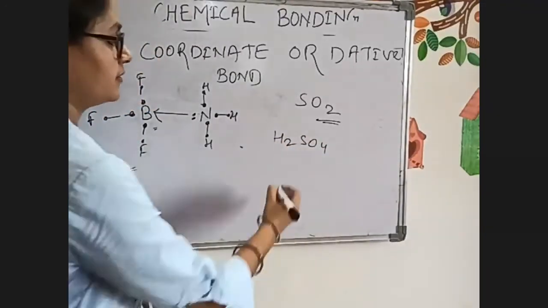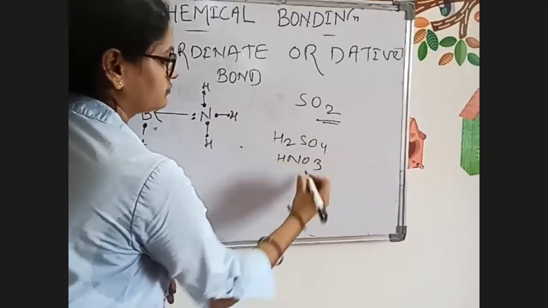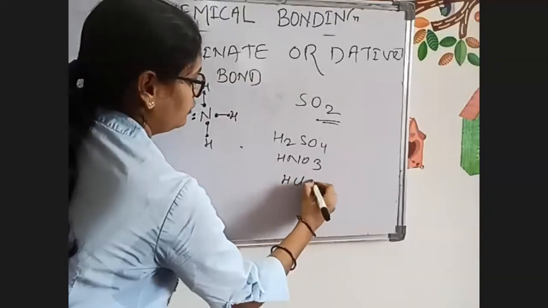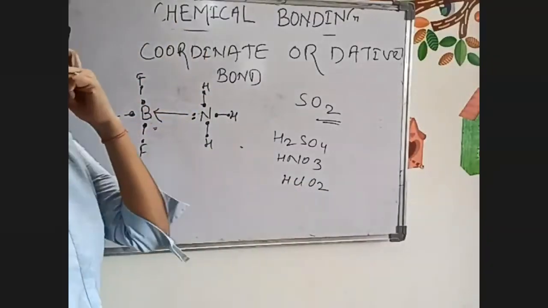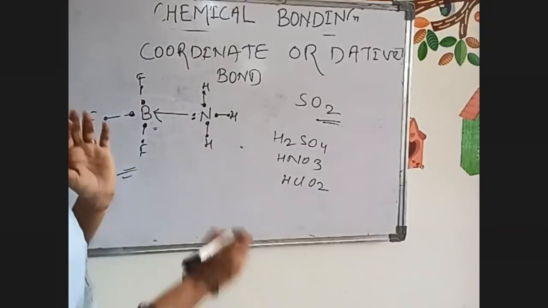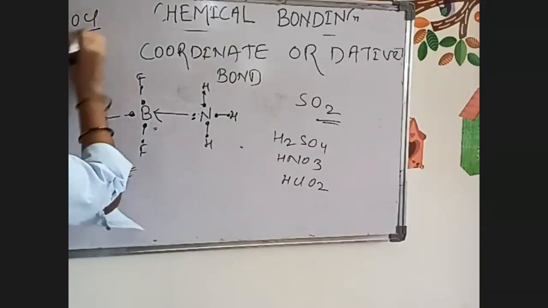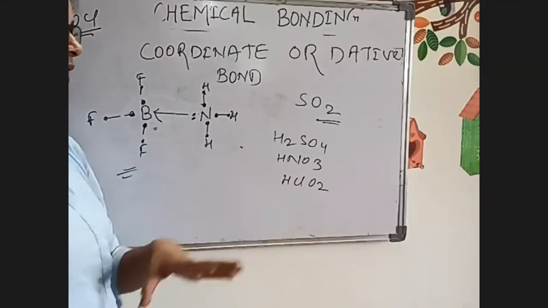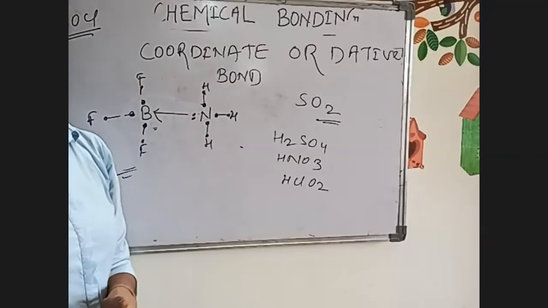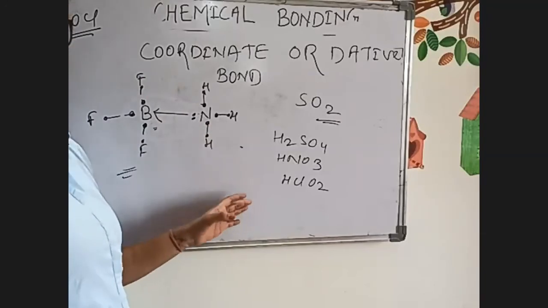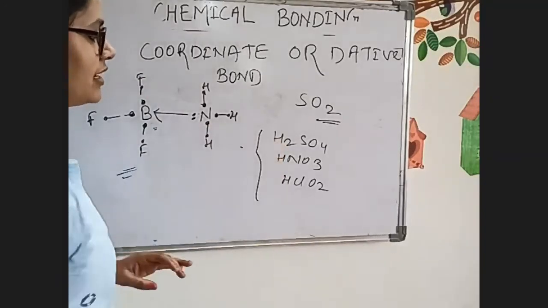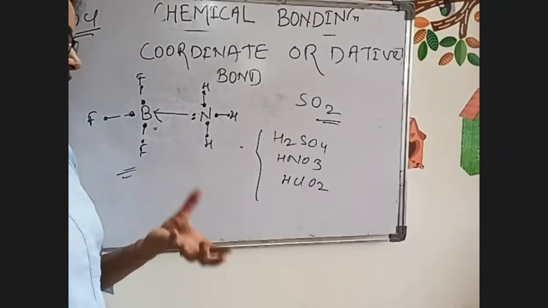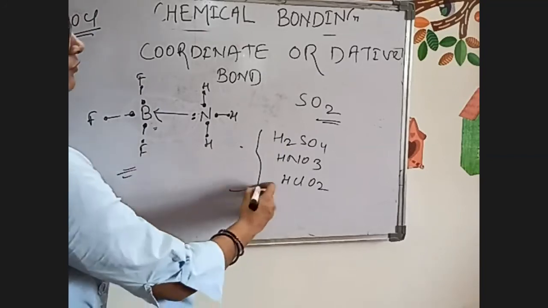Coordinate bonds are there in HNO3. Then one more example is HClO2. In all these oxyacids, other than HOCl, all the oxyacids containing chlorine will have a dative bond. So H2SO4, HNO3, HClO2, HClO3, HClO4, every acid will have a dative bond.